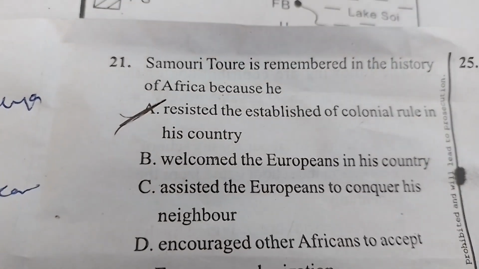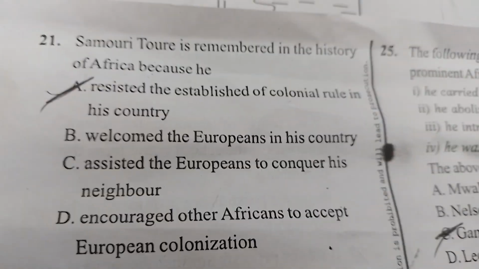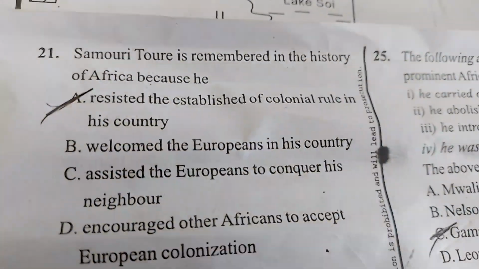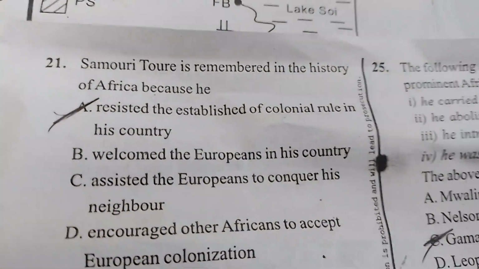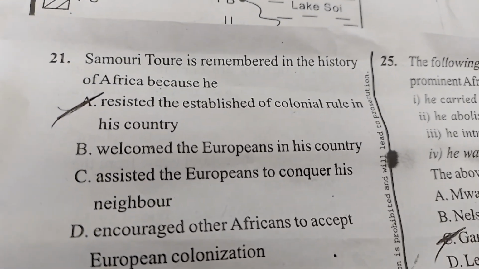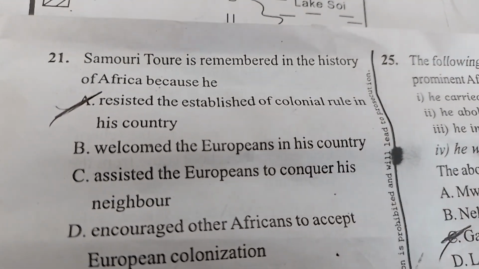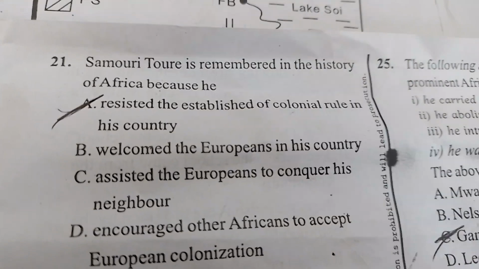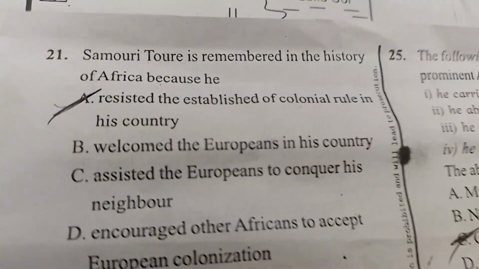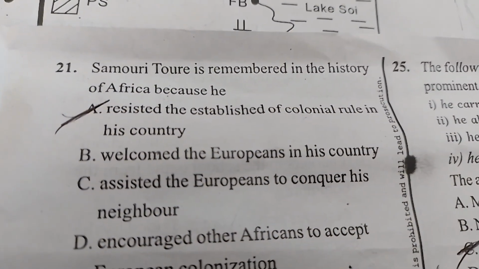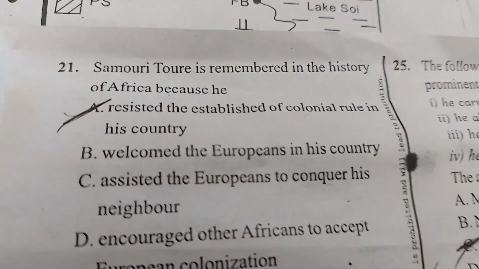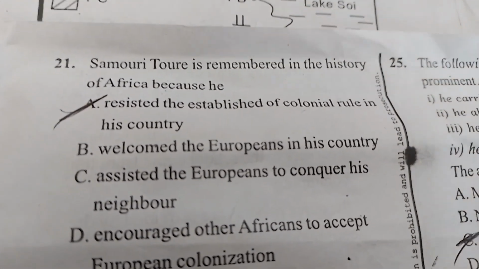Question number 21, Samori Toure is remembered in the history of Africa simply because this person resisted the establishment of colonial rule. Samori Toure resisted against the French, and he resisted for too long. In fact, we say that this man used the scorched earth policy. He founded the Mandinka Empire under the Bisandugu Treaty, with Bisandugu as the capital city.